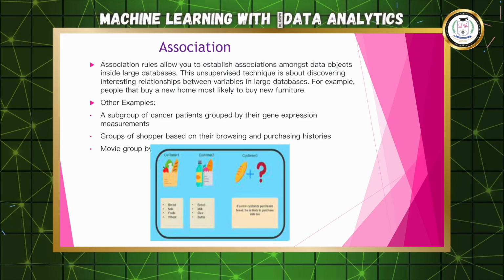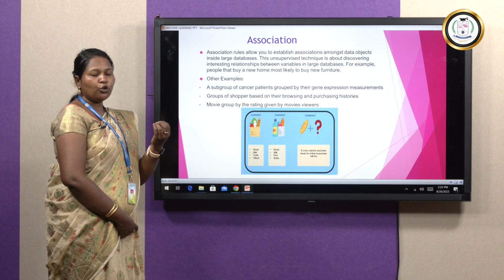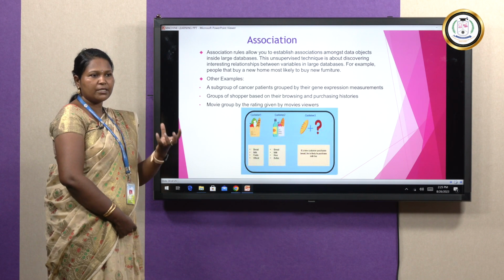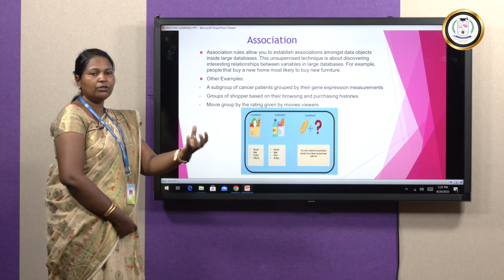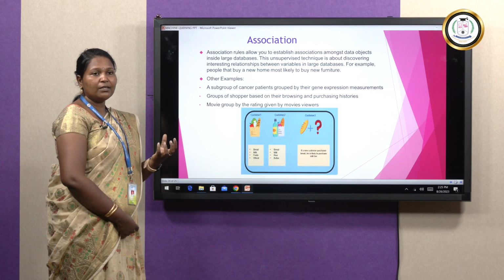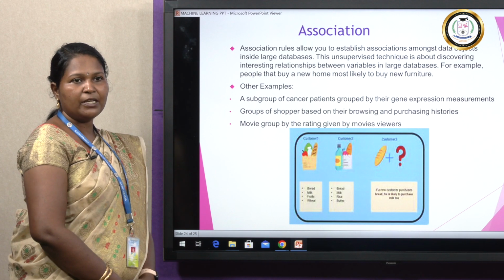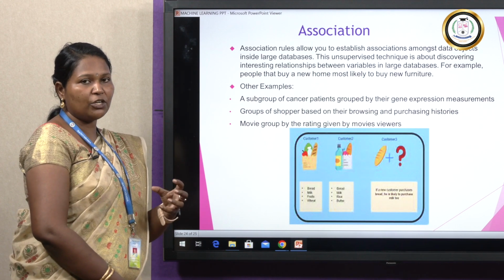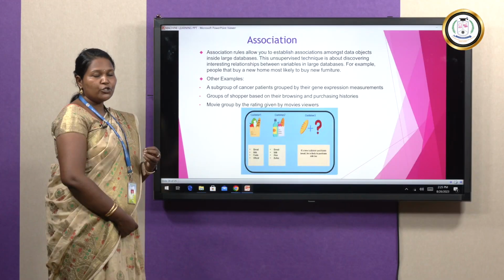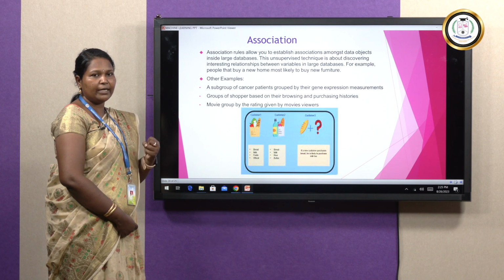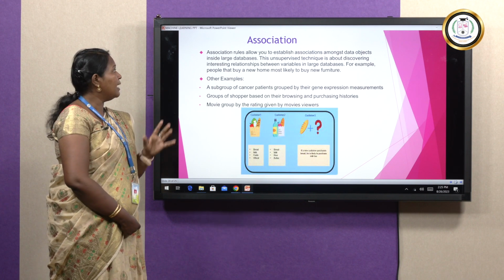Next, association. Association is nothing but grouping. How do they group the data? When you are doing online shopping on e-commerce, they will launch a combo offer: item 1 plus item 2 plus item 3 equals 999. That is based on your search history. Shirt plus pant plus wallet equals some amount. So they will associate the things based on your shopping history. Similar things will be grouped, or recently viewed things will be grouped. Likewise, nearby data, similar data, recently viewed data will be grouped. That concept is called association.